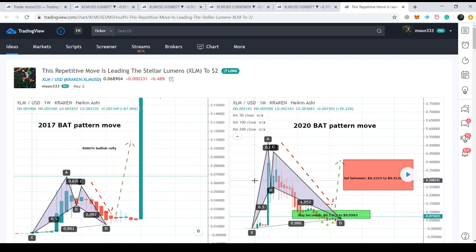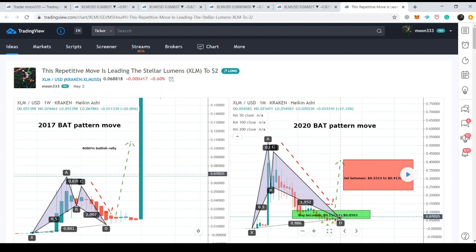At this time, the price action has formed a bigger pattern than the previous one, and this pattern is on the monthly chart, and this pattern is on the weekly chart. Therefore, we can expect a more powerful bullish rally in the long term, maybe within 1 or 2 or 3 years.